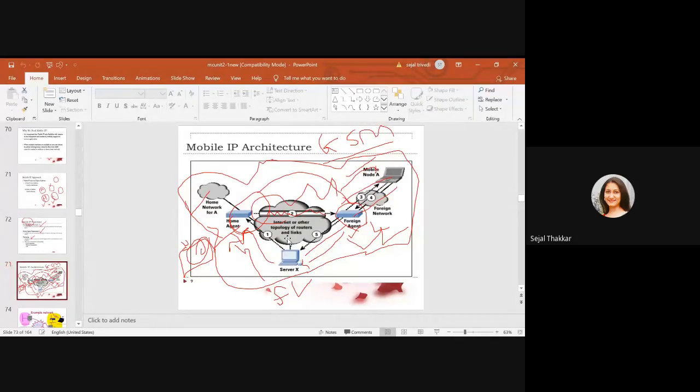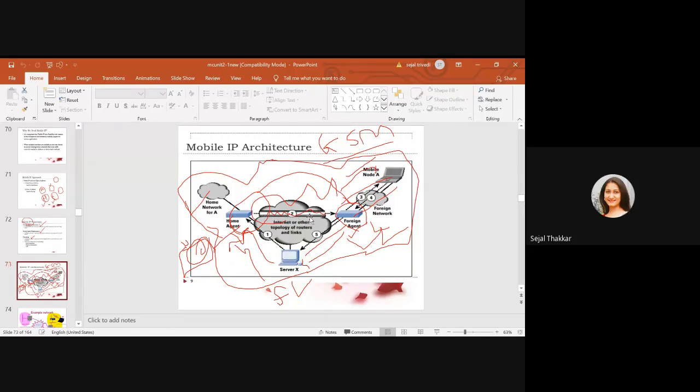I have the home address only, but it is urgent. So his parents will read that letter and send it to his foreign address. That person is at a resort in Mount Abu. So the resort manager works as the foreign agent. He will get this packet and send it into that foreign network, and the mobile node, that particular person, will get that packet. He will sign and give it back to the foreign agent, and the foreign agent will return that packet to the server.